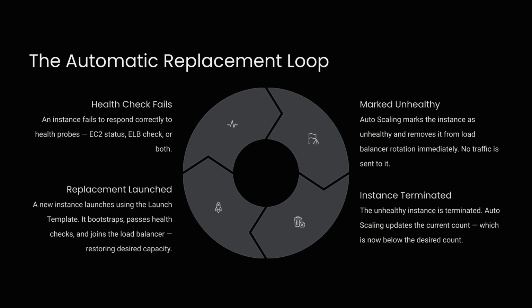The automatic replacement loop begins when an instance fails a health check. It is marked unhealthy and removed from the load balancer. The unhealthy instance is then terminated, and a new replacement instance is launched to restore desired capacity.